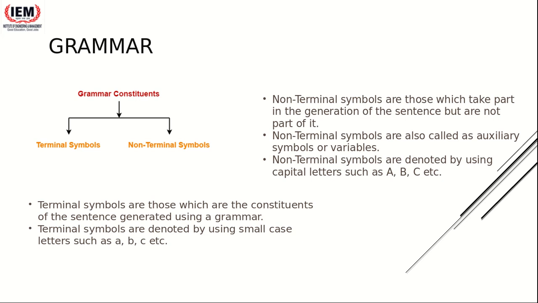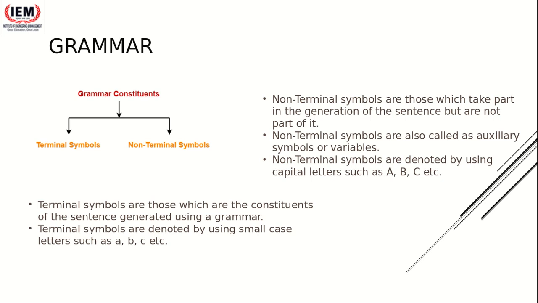In the same way we use different variable names in our program, similarly over here we use non-terminal symbols to store the values of terminal symbols. These non-terminal symbols are also called auxiliary symbols or variables. Conventionally we use capital letters like A, B, C or D, anything in a capital letter to denote a non-terminal symbol.